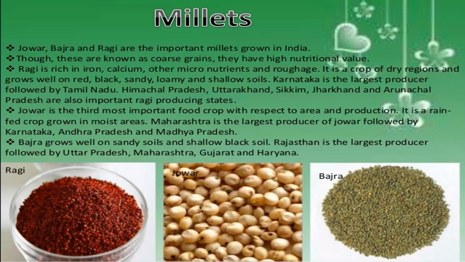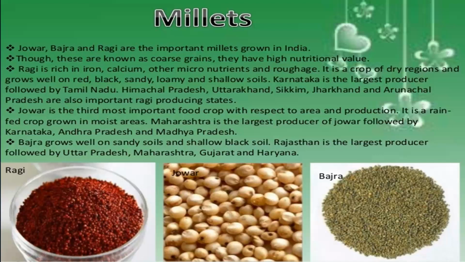Next is jowar. Jowar is the third most important food crop with respect to area and production. It is a rain-fed crop, that means rain, or you can say water, is required more. It is a rain-fed crop in moist areas. Maharashtra is the largest producer of jowar, followed by Karnataka, Andhra Pradesh, and Madhya Pradesh.